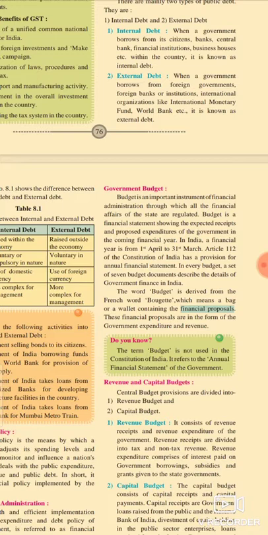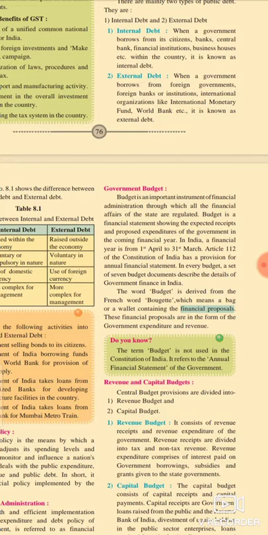The government budget expresses the expenditure and receipts of the country for the coming year, the past year, and the present year. In India, the financial year is from 1st April to 31st March. It starts on 1st April and ends on 31st March.